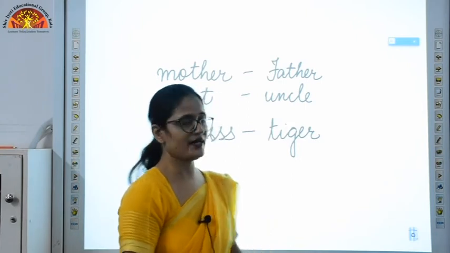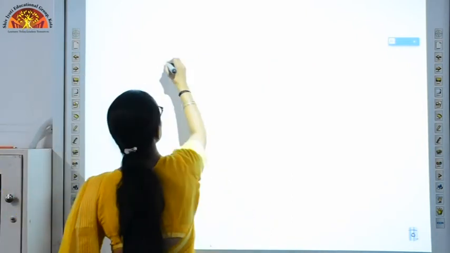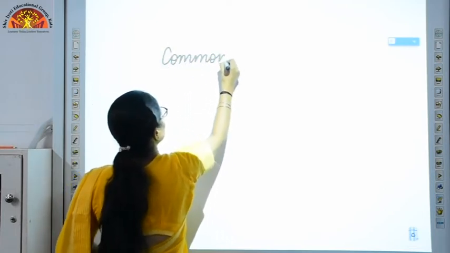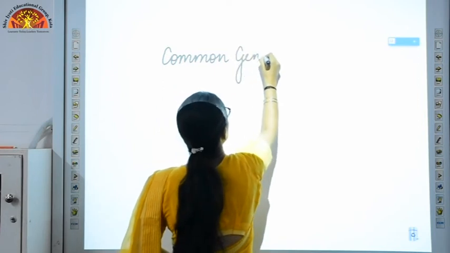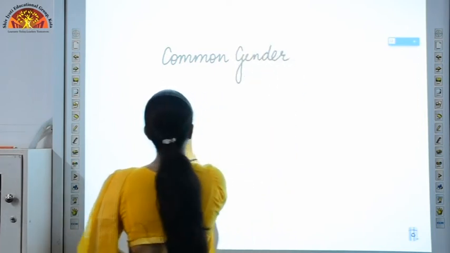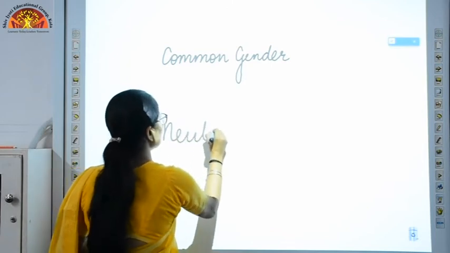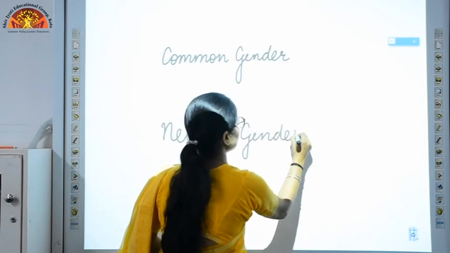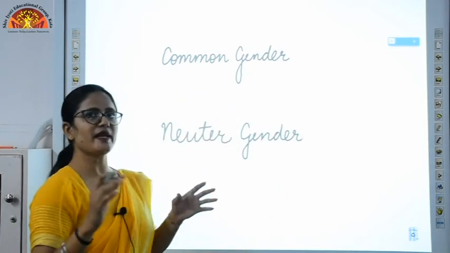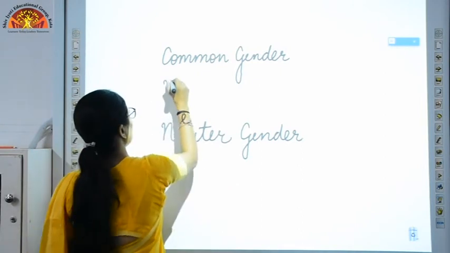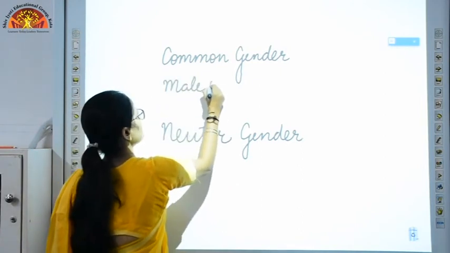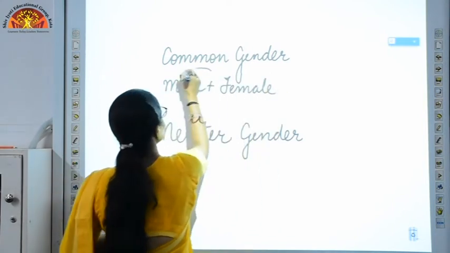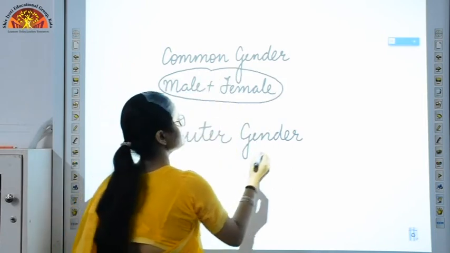Now there are two more genders. I'll tell you what they are. Two more genders are common gender and neuter gender. Common gender are basically those words in which male and female come together. I'll tell you how. Male plus female, they both come together. Suppose my word is parents.